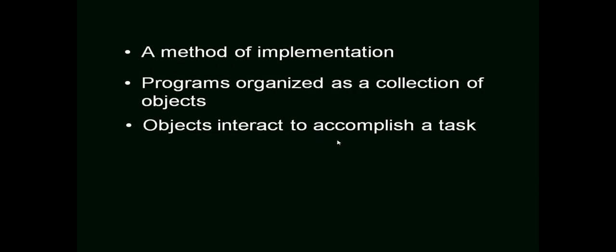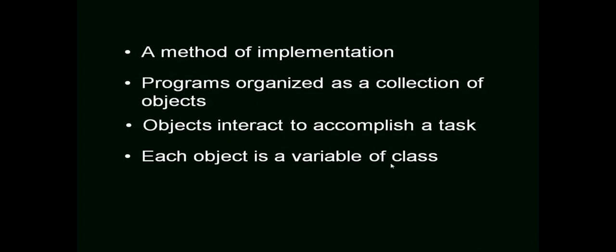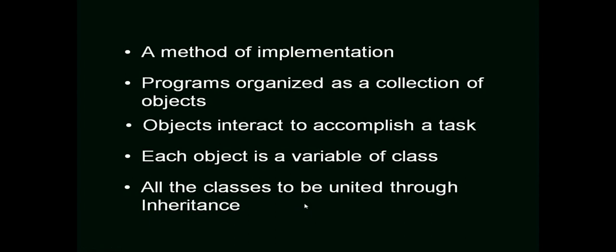Whenever a task is to be performed, it can be achieved only through an interaction of objects, and each object is a variable of a class, and all the classes must be united through inheritance. Now the question comes, what is a class? A class is a set of objects having similar characteristics. When we say that an object is a variable of a class, a class is nothing but a set of objects having similar characteristics.